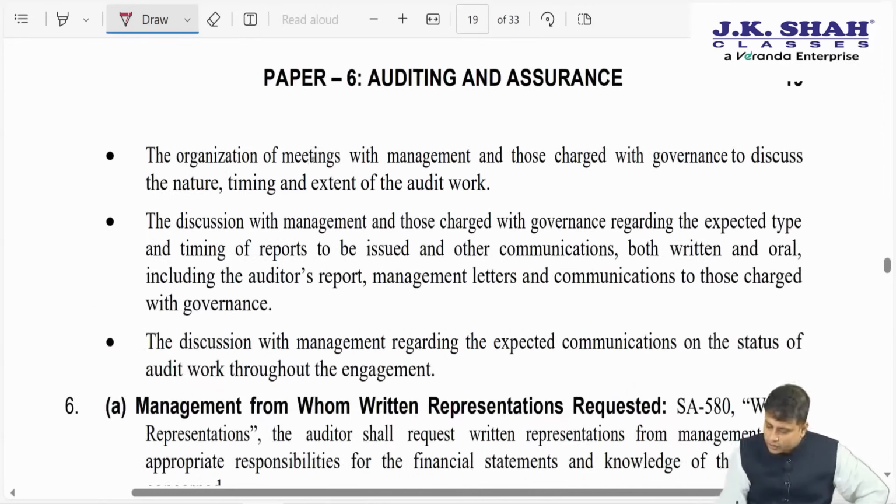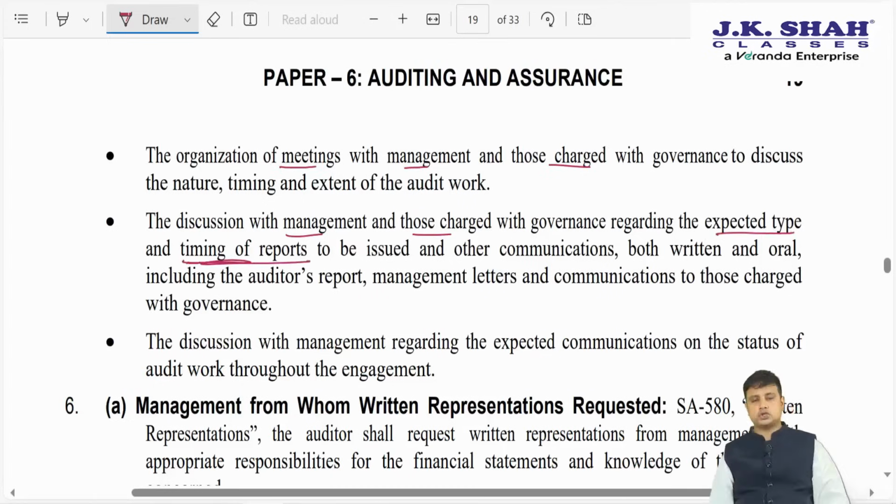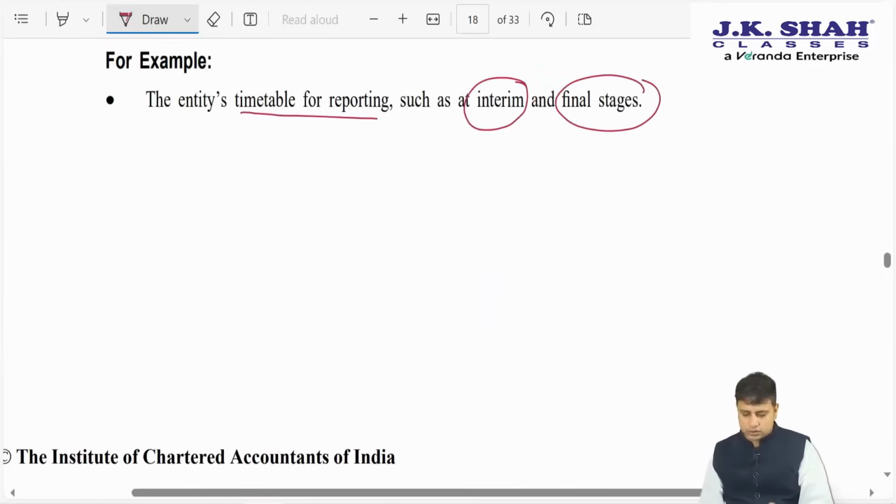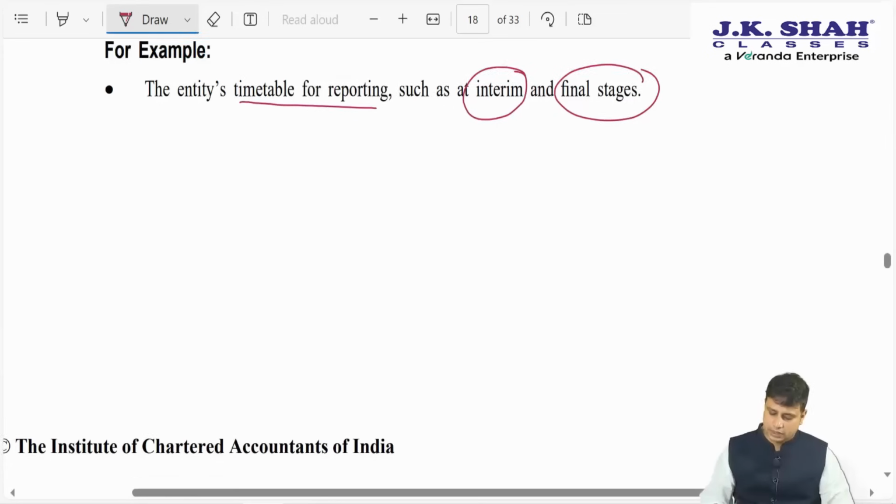Secondly, organization of meetings with management and those charged with governance so that we can discuss the NTE. Discussion with management and those charged with governance regarding expected type and timing of the reports to be issued. Again, discussion with the management regarding expected communication on status of audit work throughout the engagement. So for examples, one was timetable for reporting.